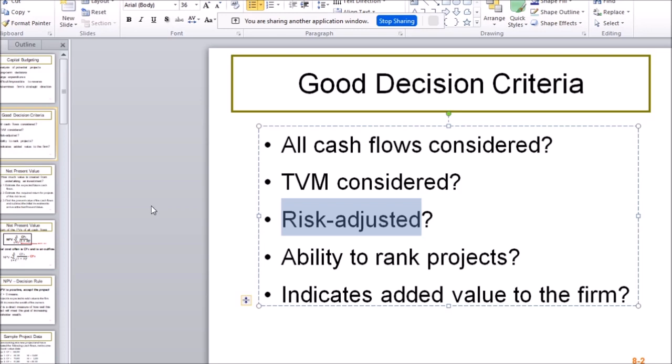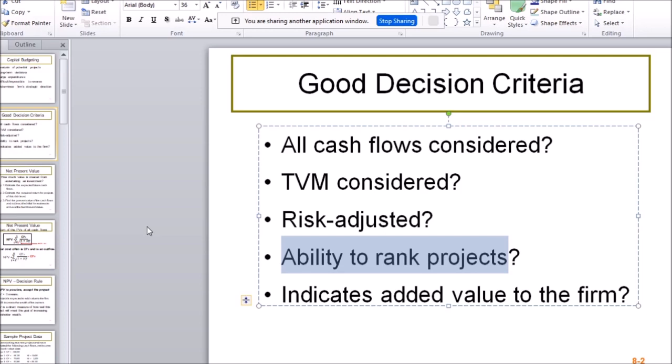We'll have a look at how it's done with different methods of analyzing those investments. And we want to have the ability to rank those investment projects. Ranking means saying which is better and which is not as good, even if both are acceptable. Remember, by the end of this analysis, one thing we want to arrive at is whether an investment is acceptable or not, accept or reject.